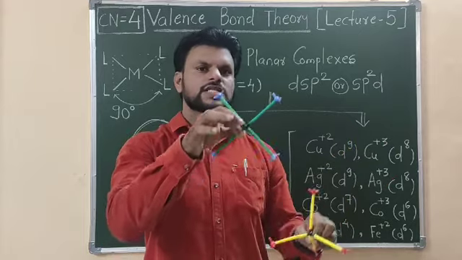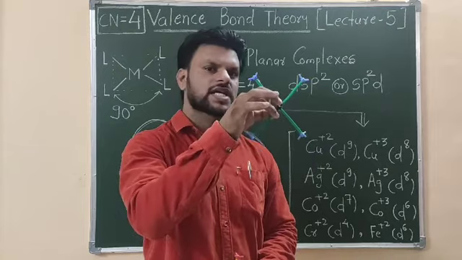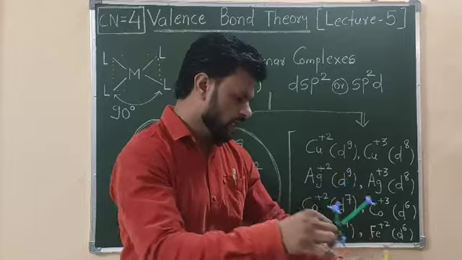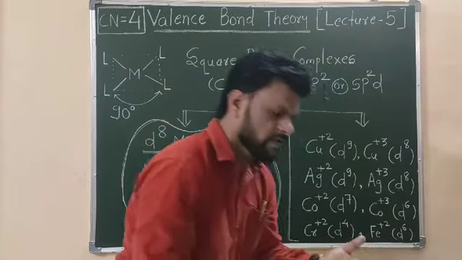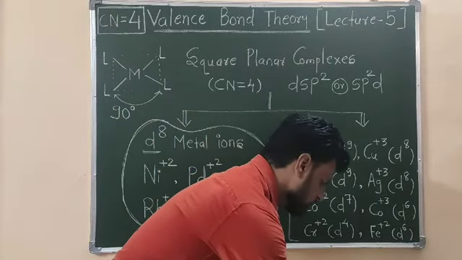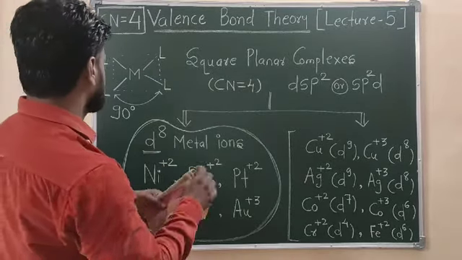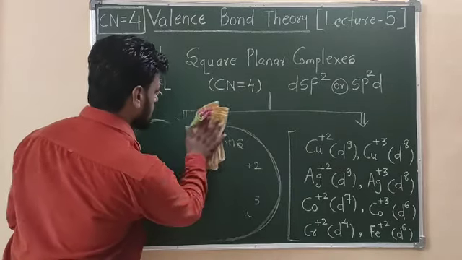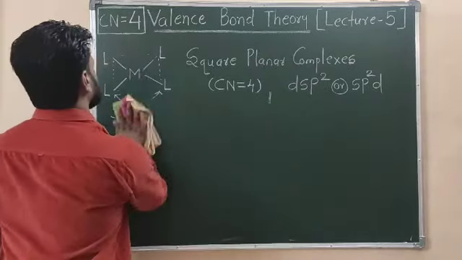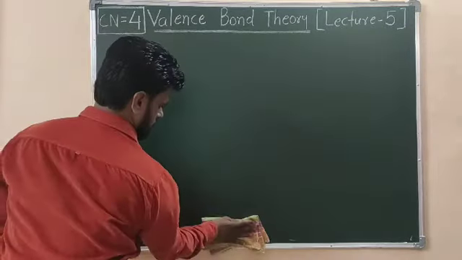So if I want only square planar, I need to find suitable reaction conditions so that the complex will be stable in the square planar geometry. So let us start our discussion, and we will look at the various aspects of the square planar geometry. Please do remember that these metal ions can form various kinds of square planar complexes. So first, let's discuss the nickel +2 ion, and I have already told some tricks for that.